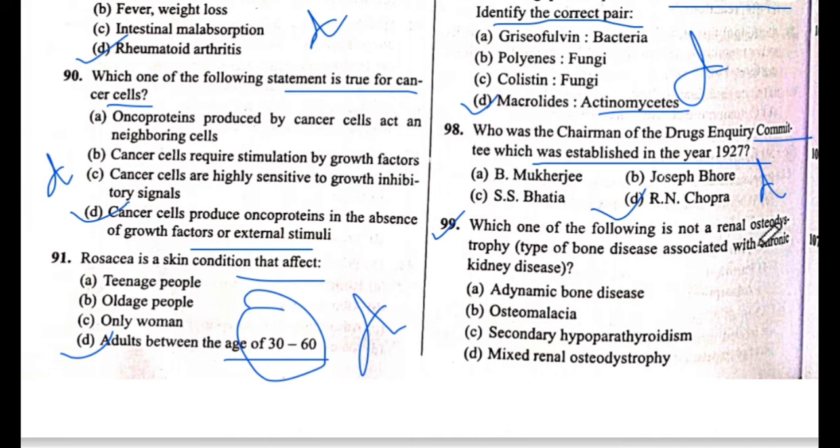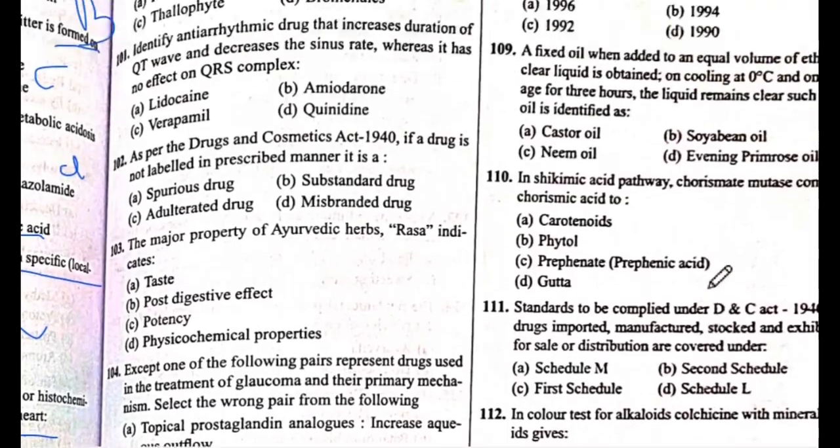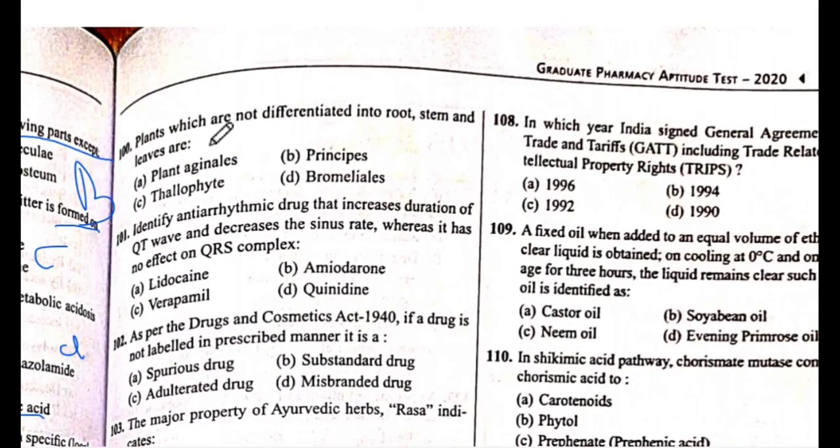Which one of the following is not a renal osteodystrophy type of a bone disease associated with chronic kidney disease? The answer is C, secondary hypoparathyroidism. The answer is C. Okay. Next is 100. Plants which are not differentiated into a root, stem and leaves are. The answer is C, thallophyta.